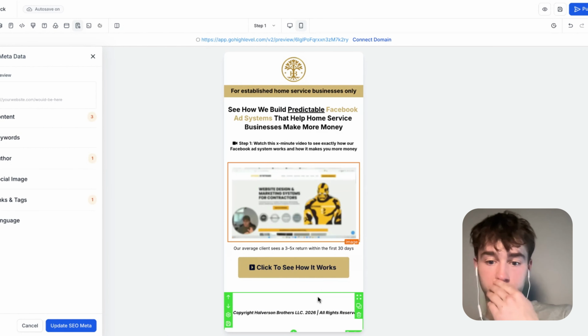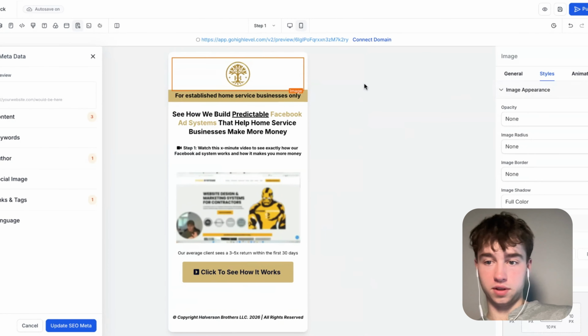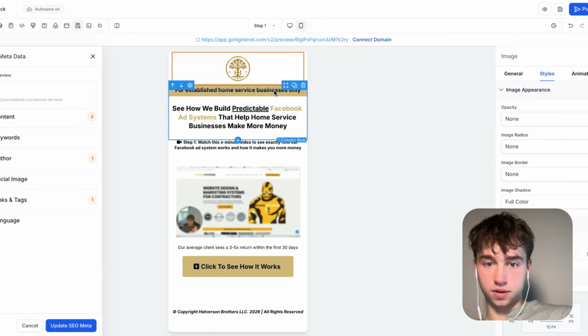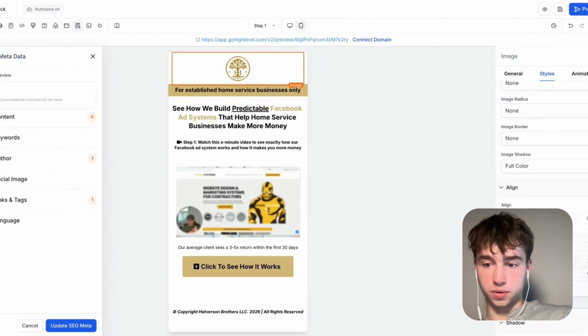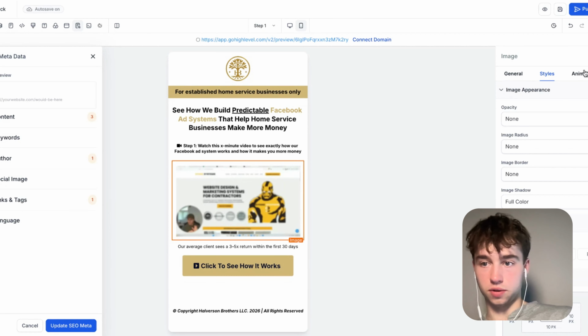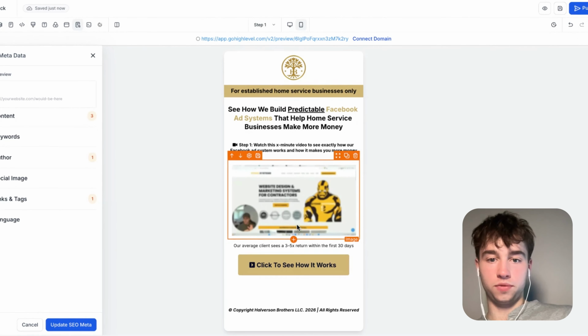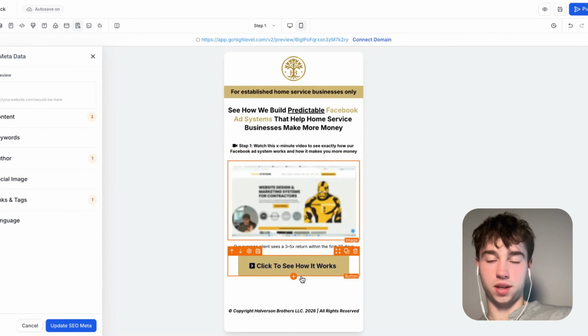Cool. Yep, and then I think the play here is just make it one page, bro. We can have some sort of footer. I think for this, we want to drop this up. And for this, kind of push this down just a little bit. Cool thing about this is everything's above the fold. So they see this right when they click onto the page. This is literally exactly what they see. That's the whole goal. There's nothing else to scroll on. This is it. I think that's the play.